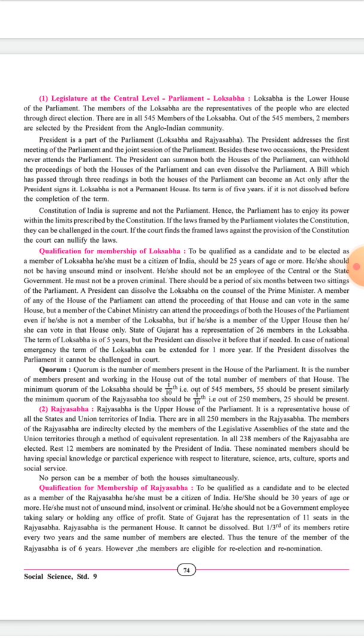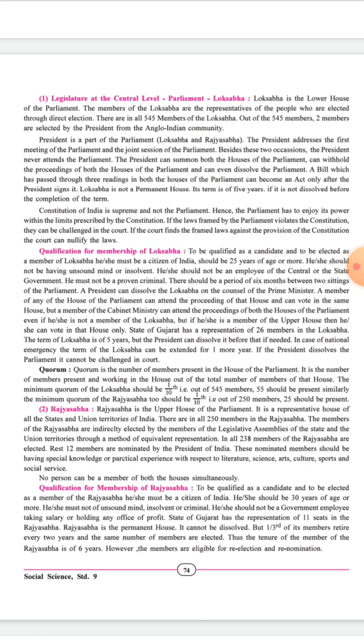Vidhan Sabha elects 238 members of Rajya Sabha, and the remaining 12 members are nominated by the President of India. And these nominated members are distinguished persons, famous in the fields of literature, science, art, culture, sport, or social service. And a person can become a member of only one house at a time.